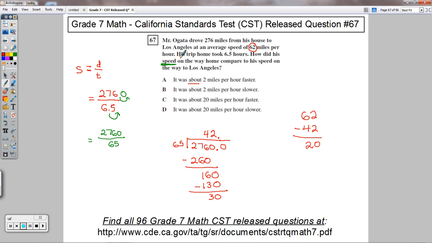Let's see how the question phrases this. His trip home took this. How did his speed on the way home compare? He was slower on the way home. So it was about 20 miles per hour slower. He was about 42 miles per hour on the way home compared to 62 on the way there.